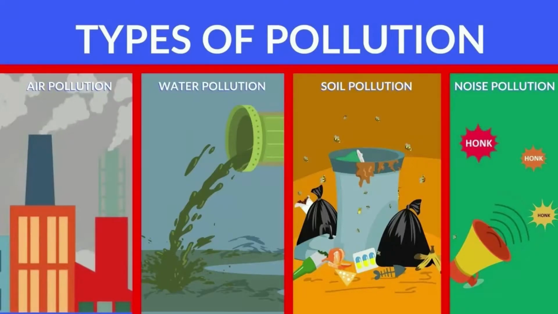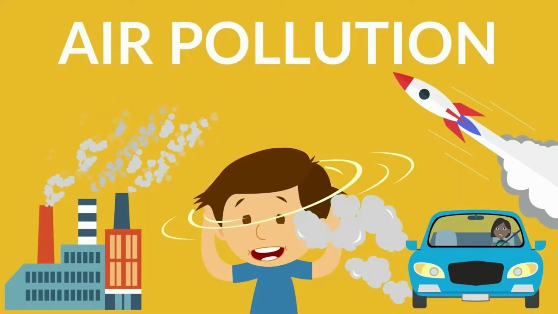What are the types of pollution, you ask? There are actually 7 different types of pollution. However, we will only be discussing the 4 main types of pollution, which are air, water, soil and noise pollution. Air pollution. Air is usually comprised of 78% nitrogen, 21% oxygen, 0.9% oxide gases and 0.1% inert gases.